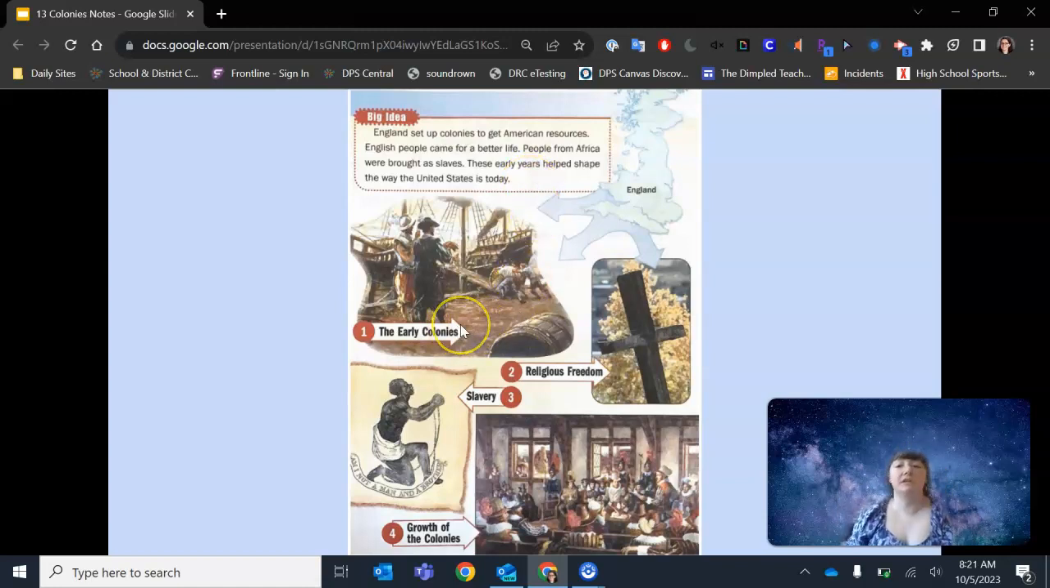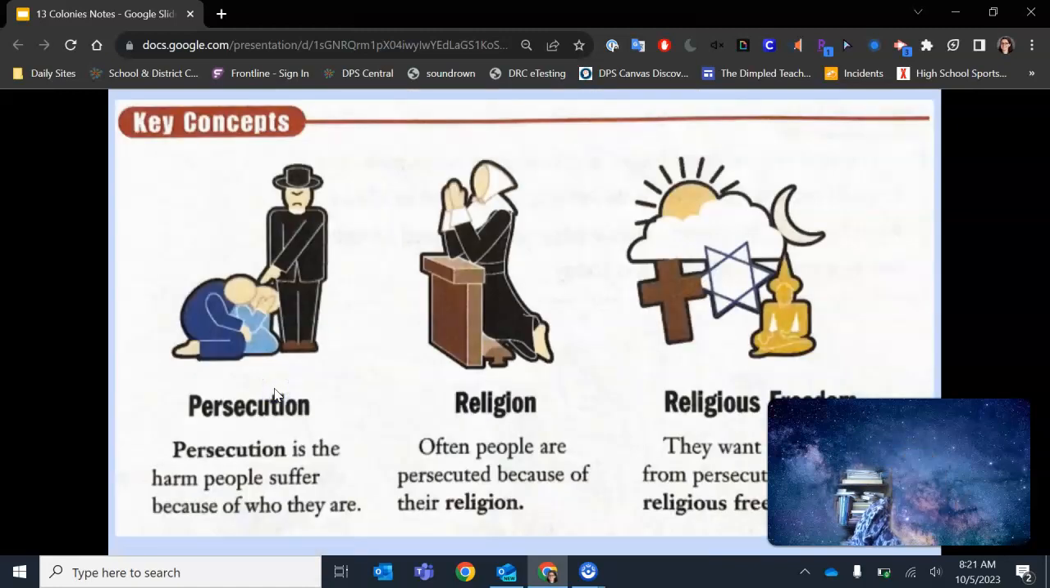So again, early colonies, early colonizers coming to get American resources, natural resources, right? And then, yes, some were trying to escape for religious freedom, but mostly to make money. Folks from Africa were captured and kidnapped and stolen and enslaved in the Americas. And then the colonies begin to grow, and so then we'll see them grow to what eventually becomes the USA today.